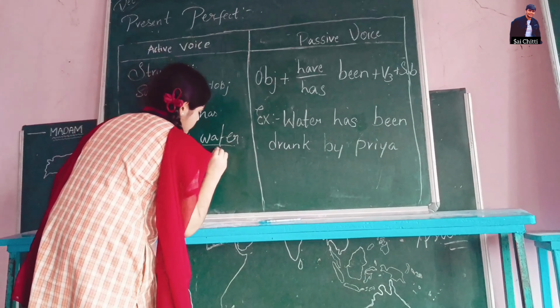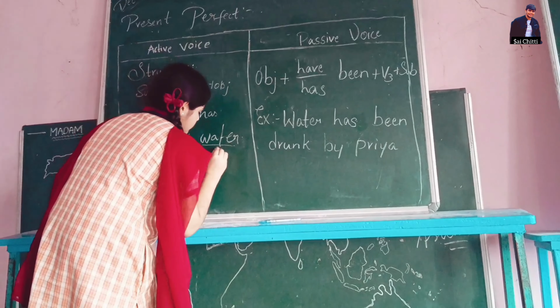Thank you. Hello to one and all. My name is Niranya. I am telling voice on future perfect. The structure of future perfect is subject plus will have by shall have V3 plus object. This is the example for a future perfect. Now the passive voice structure is